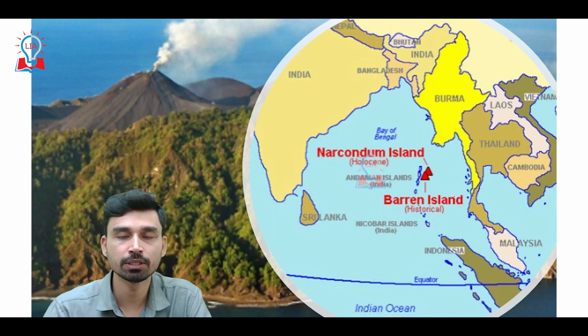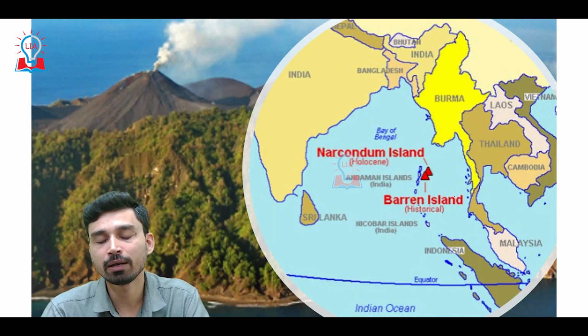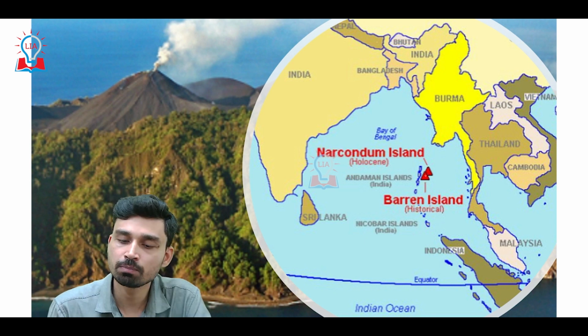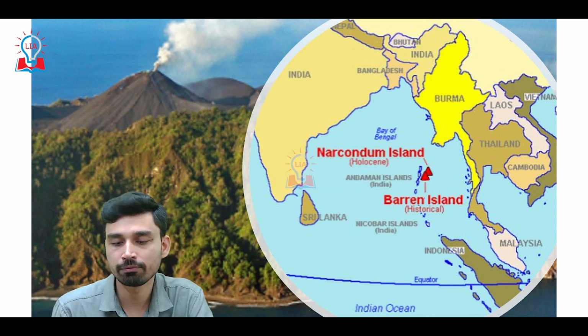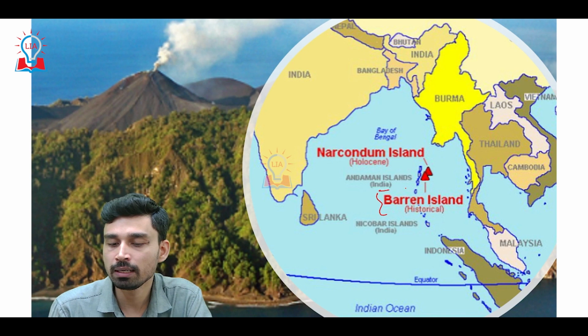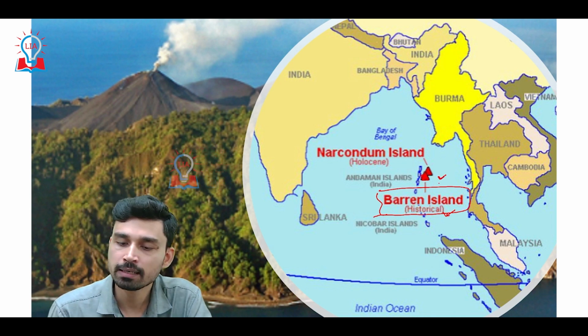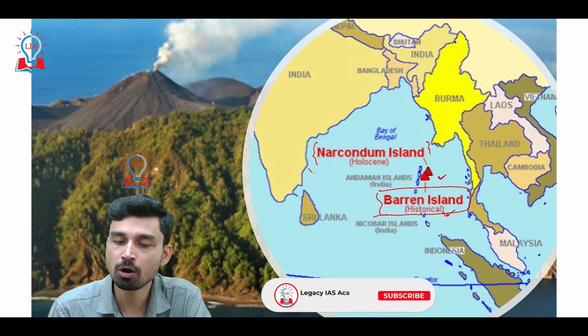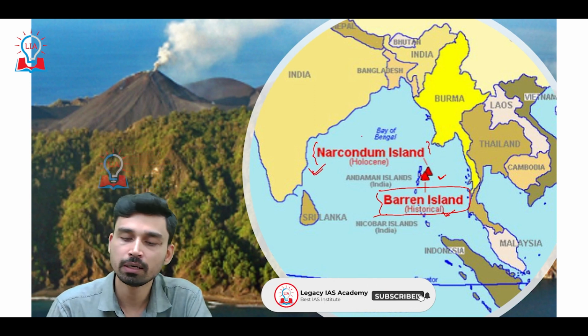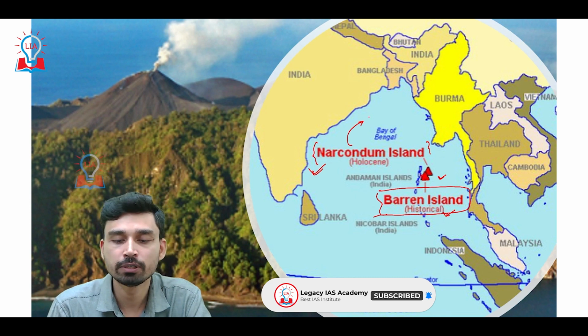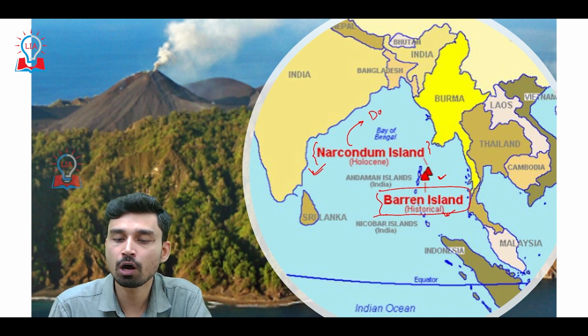And it is due to this reason that we have only one active volcano in India, and that active volcano is part of the Andaman Nicobar group of islands. If you look at this map here, this only active volcano of India is what we call Barren Island. It is situated slightly to the east of Middle Andaman Island. Not only that, slightly to the north of Barren Island, we have another volcanic island called Narkondam Island. However, Narkondam Island is believed to be an example of a dormant volcano by many geologists.